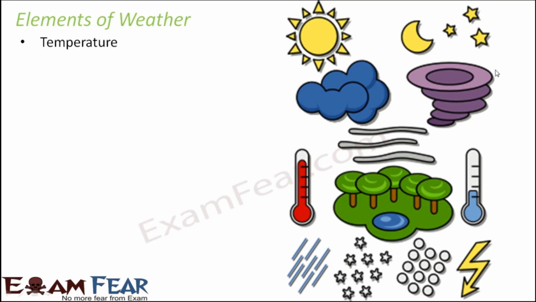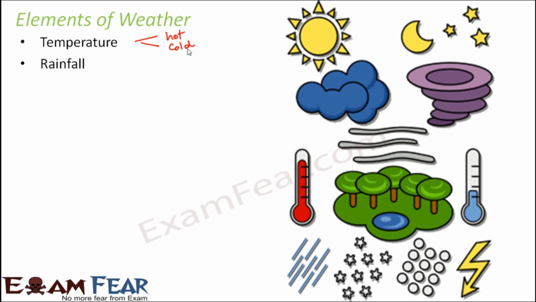So these elements are temperature. If the temperature of the atmosphere is very high, then we will feel hot. So we say that the weather is hot today. If the temperature is very low, again we will say that it is very cold today. So whether the day is hot or cold, that is determined by temperature.